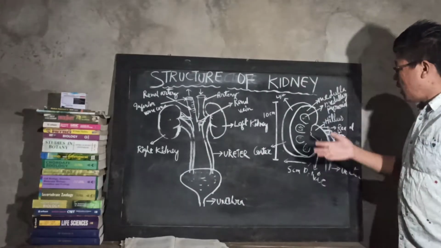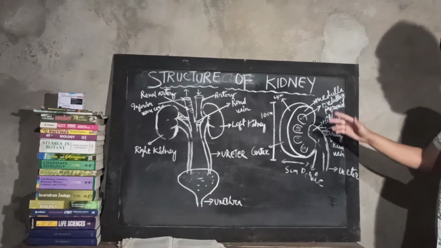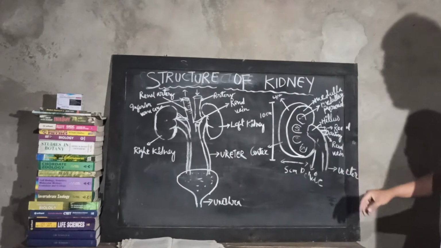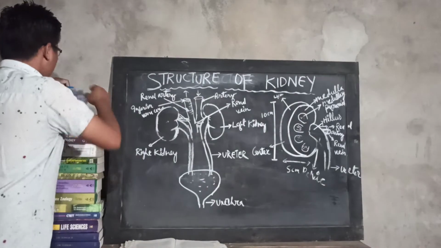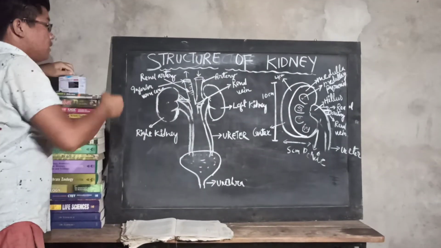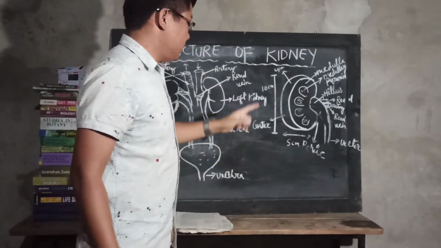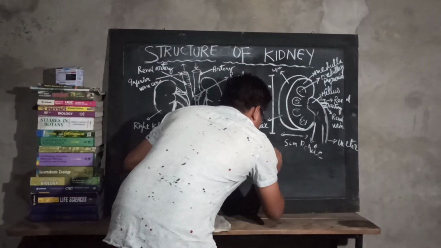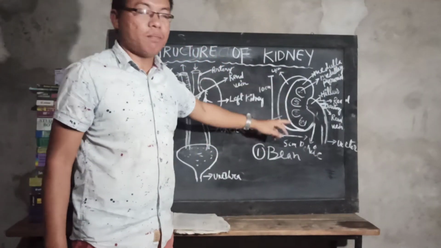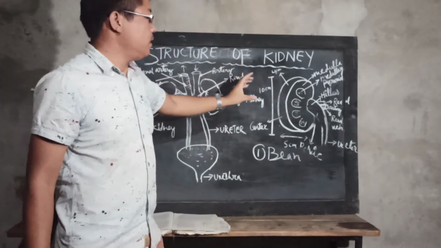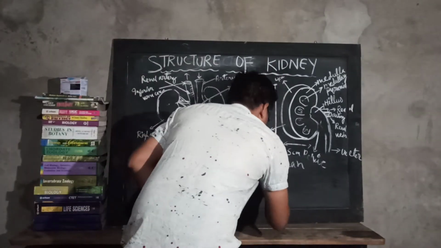First of all, I want to explain the anatomical structure of the kidney. I will first explain the shape of the kidney. The shape of the kidney is bean shape. Then the color of the kidney: you will find it dark red in color.